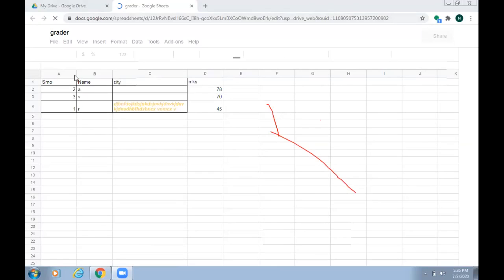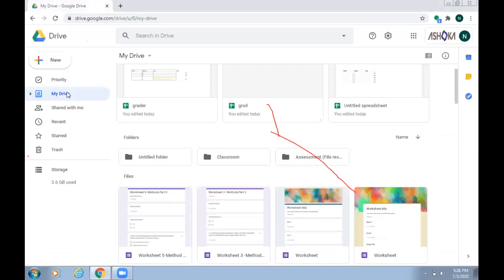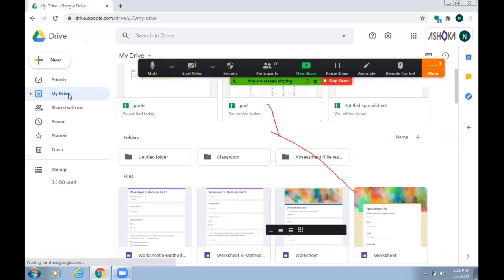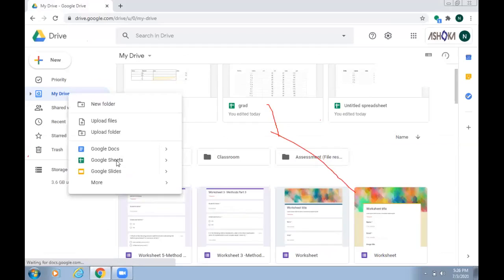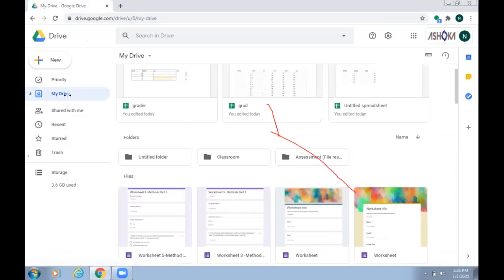Now from Google Drive also, you can create a new sheet. Just go to My Drive. From here also you can go to Google Sheets.